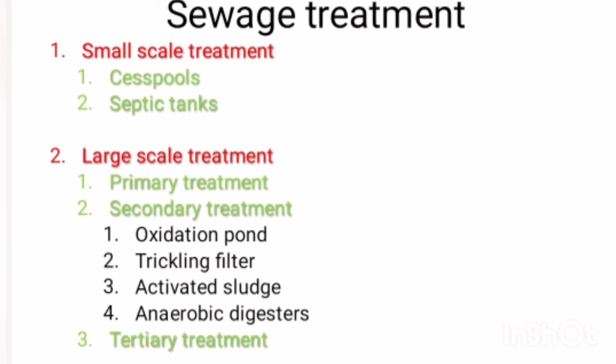Small scale treatment includes cesspools and septic tanks. Large scale treatment includes primary treatment, secondary treatment and tertiary treatment. The secondary treatment includes oxidation pond, trickling filter, activated sludge process and anaerobic digesters.